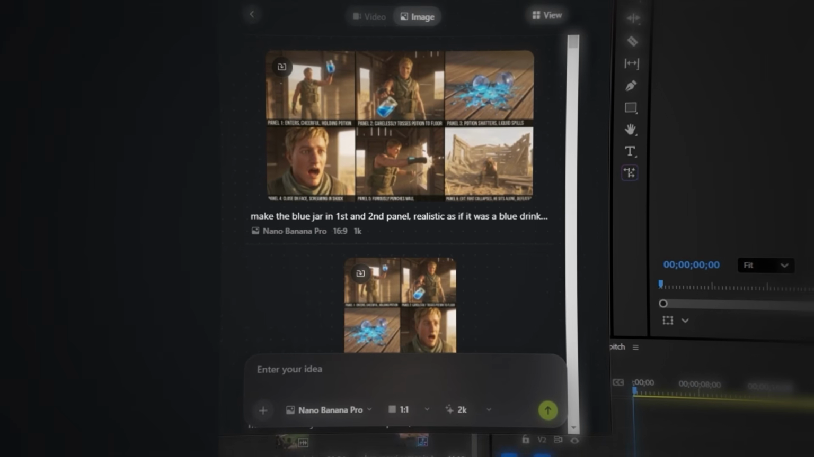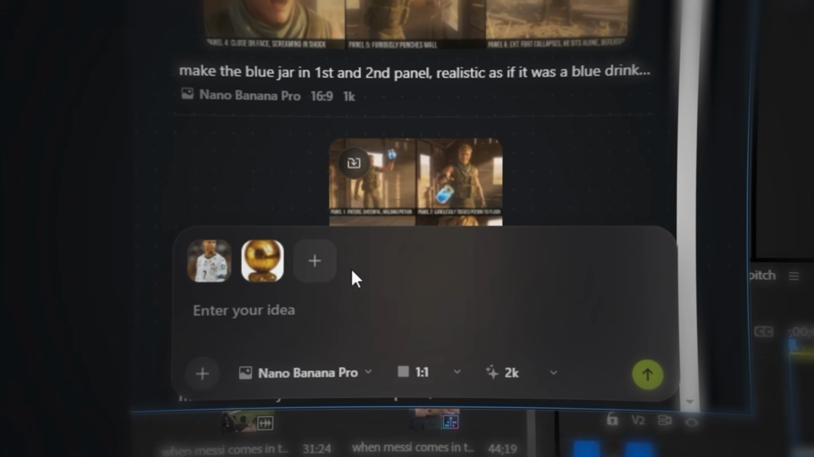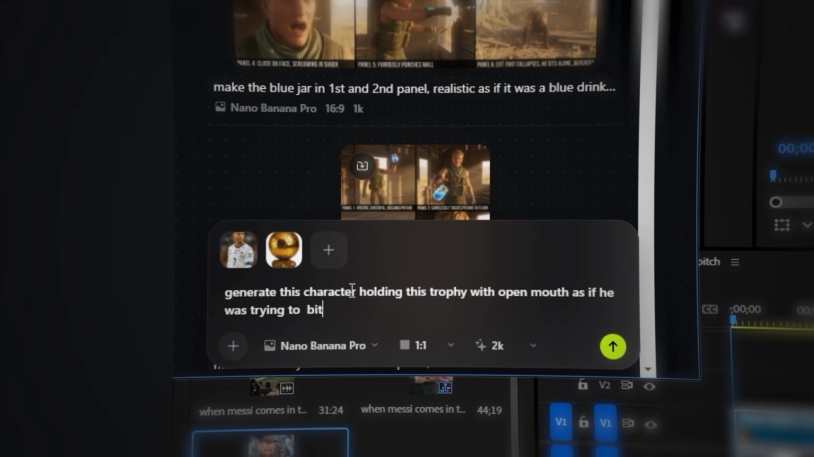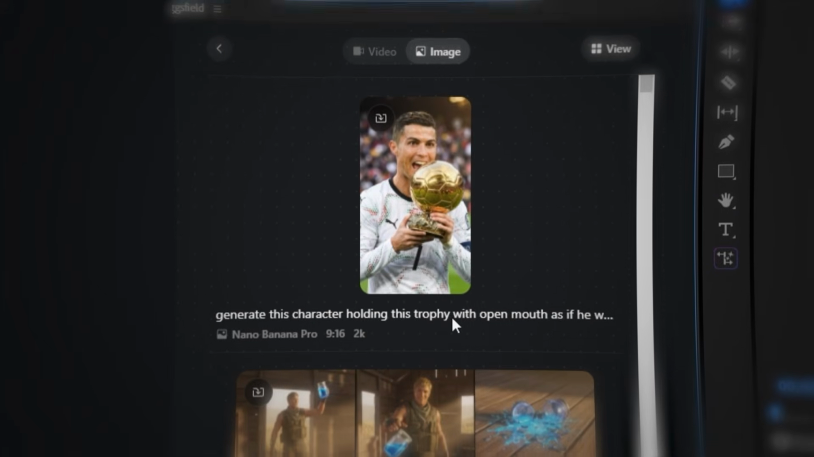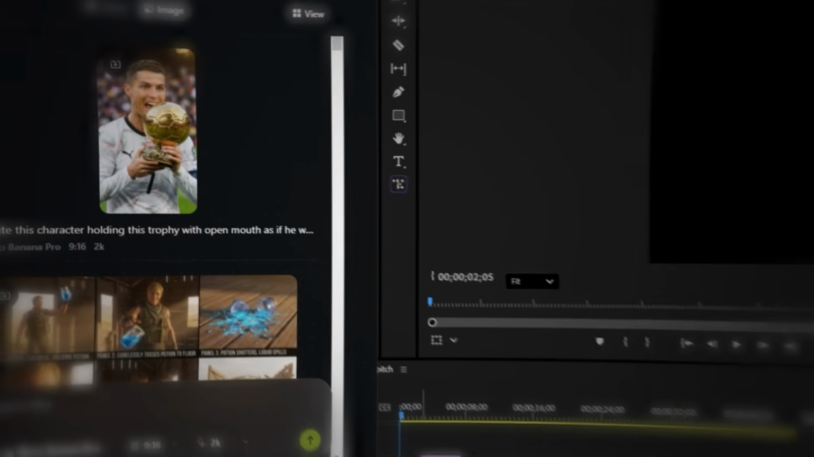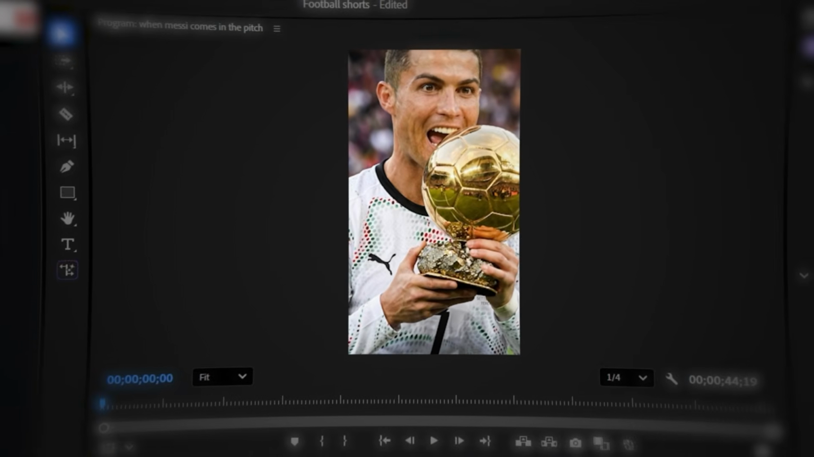I'll just open my Higgsfield plugin and go to image generation section. I'll include reference of Ronaldo and the trophy. I'll write that I want him to hold the trophy and open his mouth as if he was trying to eat it. And here's the image. Just click this button on the top left corner of the image and your image will land into your editing software. And the quality of the image is honestly insane.